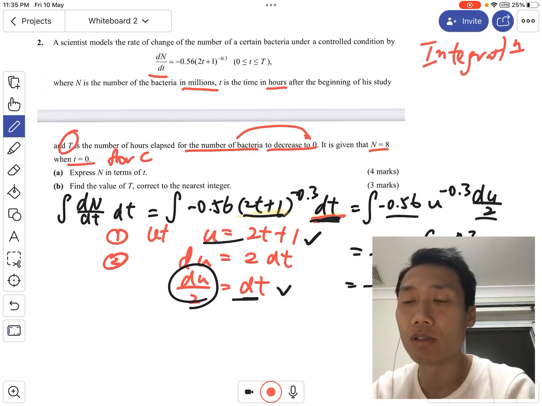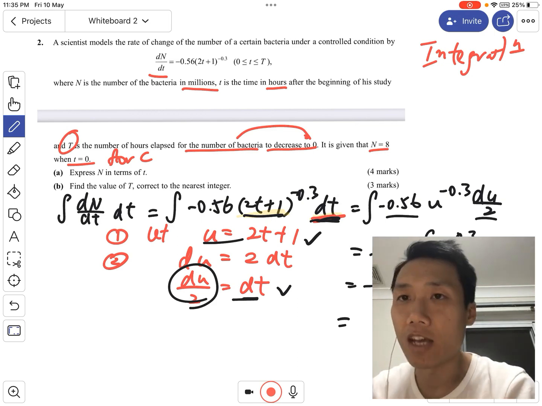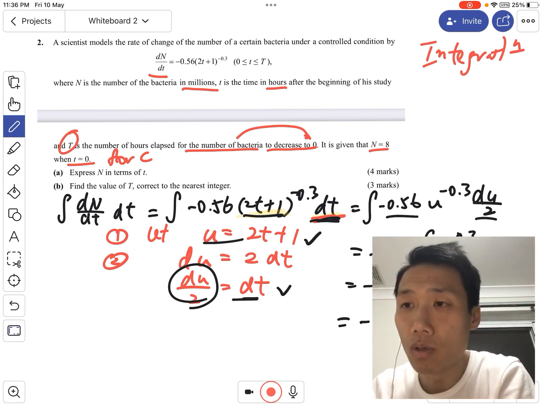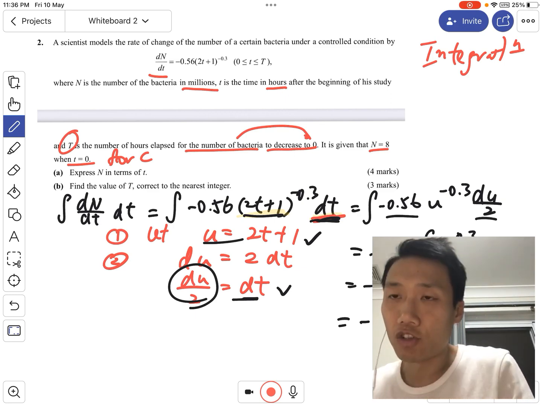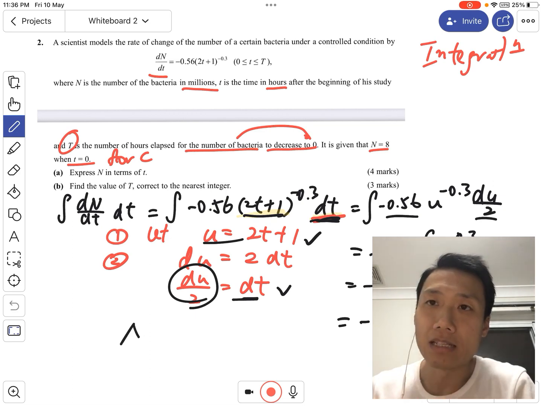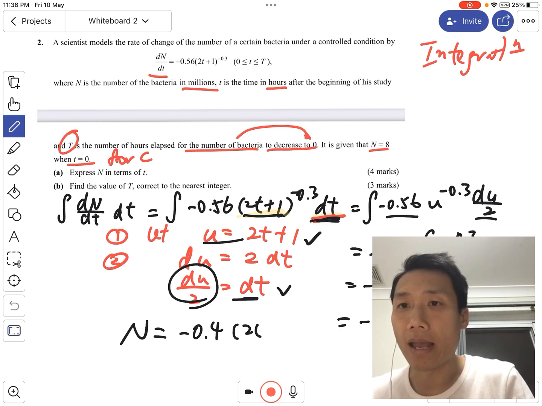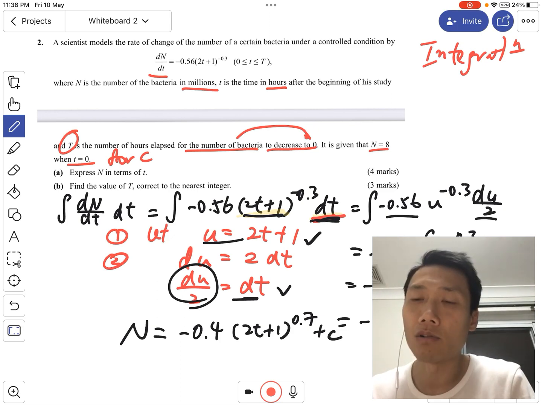This one is easy. We take the constant, the power 1 over the power plus 1, and then u to the power plus 1, of course adding c at the end. Do the simplification using the calculator. We get negative 0.4 u to the power 0.7 plus c. We are mostly finished, but we have to replace u back with the expression. So N equals negative 0.4 times (2t plus 1) to the power 0.7 plus